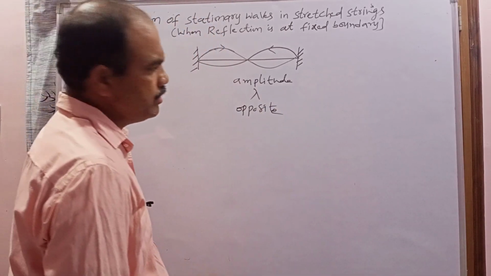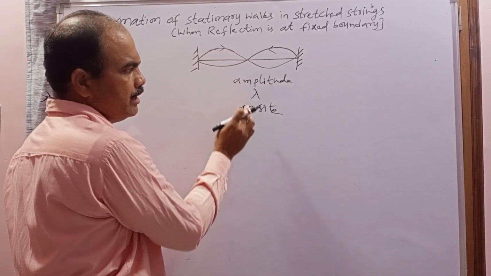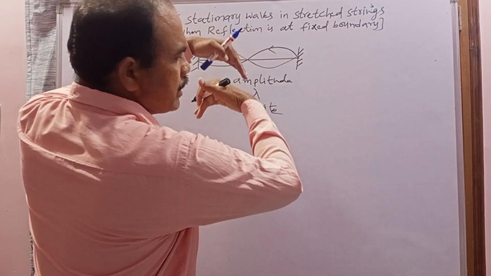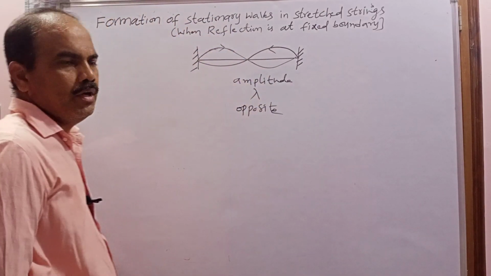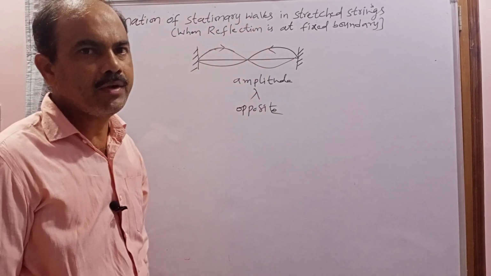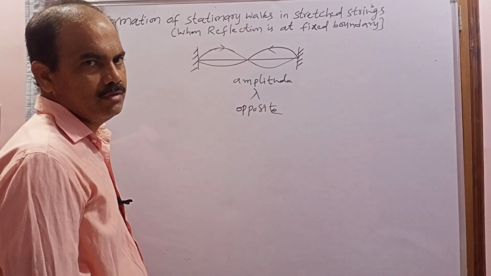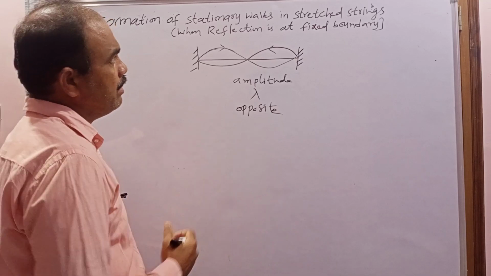When two progressive transverse waves having the same amplitude and wavelength traveling in opposite directions are superimposed, a new wave is formed. That wave is called stationary wave, as well as standing wave. Why is that wave called stationary wave?